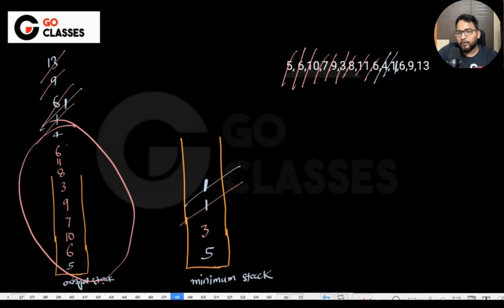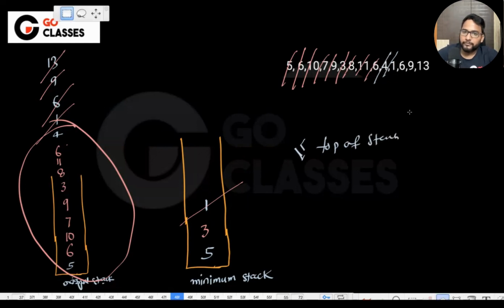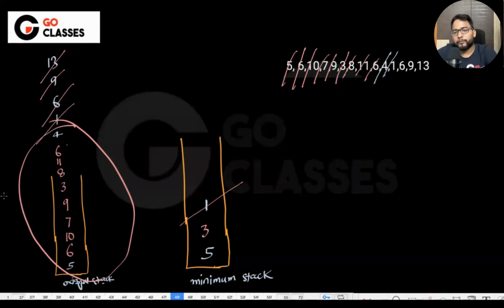If it is multiple minimum, so basically what is the criteria to push in this stack? If the top of the stack, you can say, if this 3 is greater than or equal to the number that is coming, that is, if the number that is coming is lesser than or equal to the top of the stack, even if the top of the stack is equal to the incoming number, then also you can push it. So that's the only change. I hope you understood this.